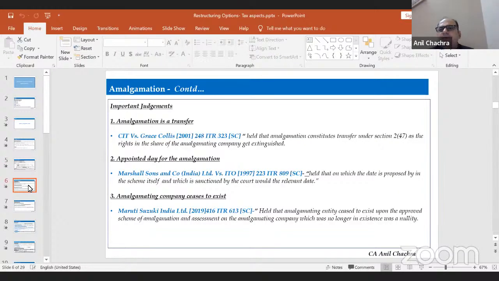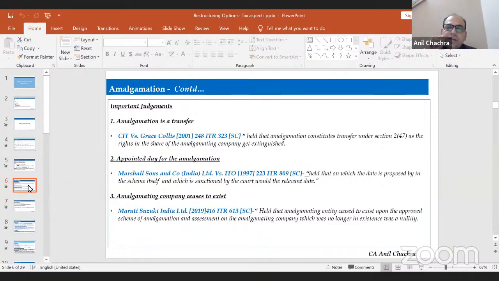There are various judgments as far as this amalgamation is concerned, right? So I have picked out five judgments which are very critical when we do the amalgamation from the taxation point of view. The first is the Grace Collis judgment by the Honorable Supreme Court, which states that amalgamation is basically a transfer. Transfer has been defined under Section 2, Clause 47. When you see Section 2(47), there are no terms relating to the amalgamation part, and no conditions or items defined for business restructuring.